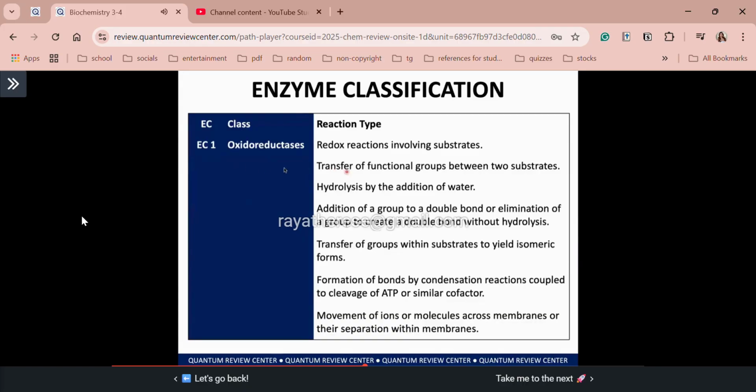Next, we have this: transfers functional groups between 2 substrates. So, sir, nandun na naman sa description. Transfer, di ba? So, transferases. Alright, so that's your EC2. Very easy. Number 3, we have your hydrolysis by the addition of water. Again, class, ang clue natin dyan is hydrolysis. That's your hydrolase enzyme or your EC3.